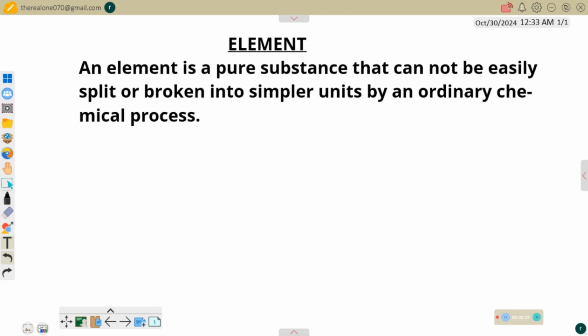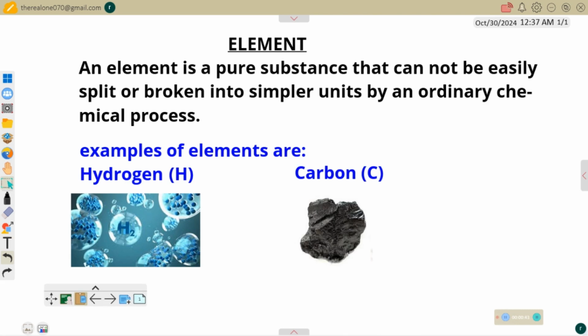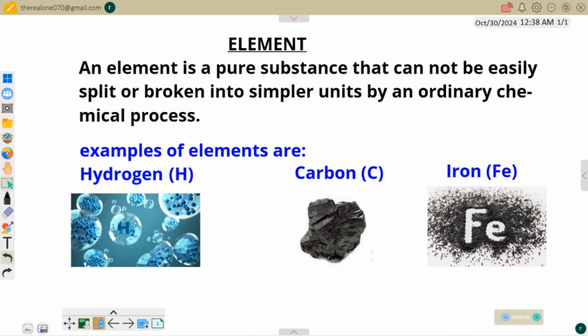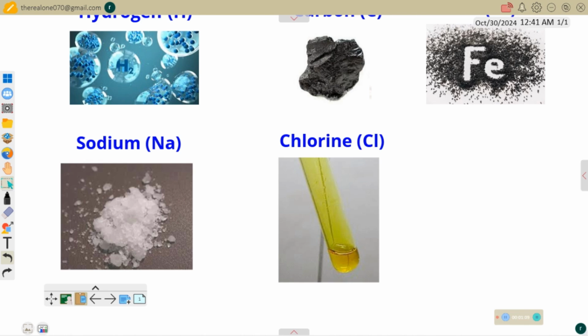Now, common examples of elements are hydrogen, the symbol for hydrogen is capital H. Another common example of an element is carbon, which has the symbol C. Another example is iron, with the symbol Fe from its Latin name ferrum. Another common example is sodium, with the symbol Na from its Latin name natrium. Another common example is chlorine, which has the symbol Cl. So we have several other examples of elements.